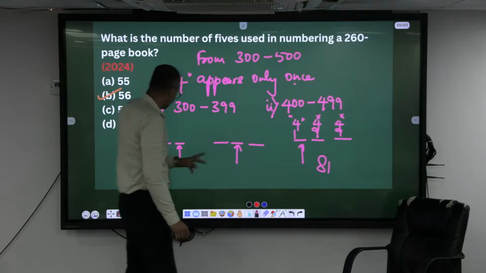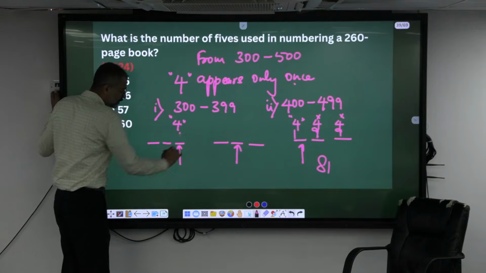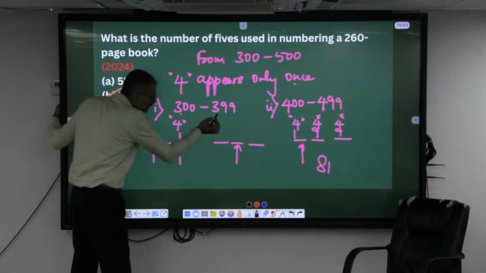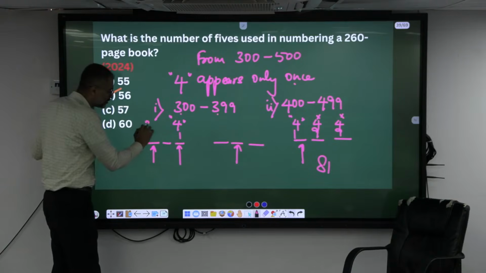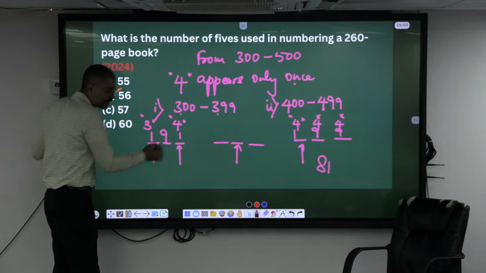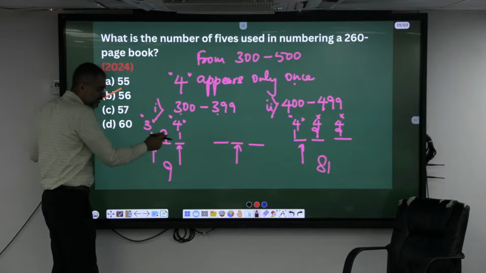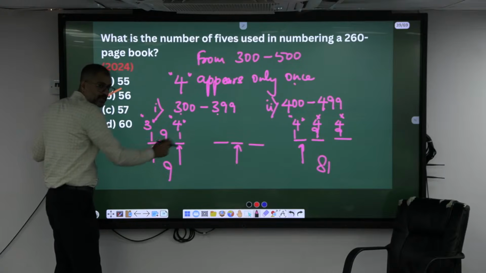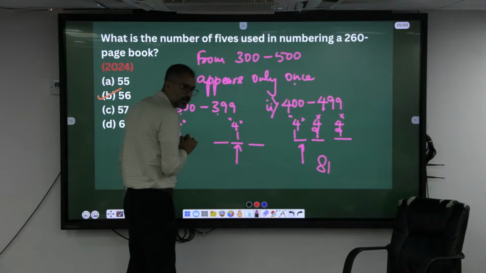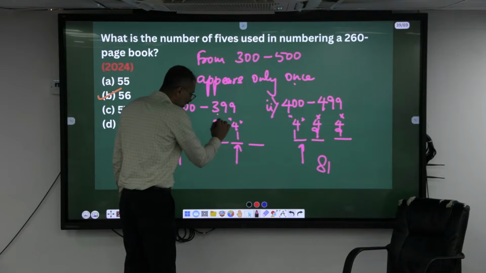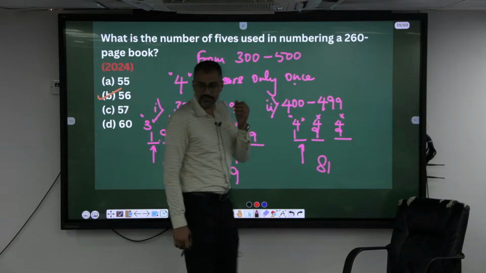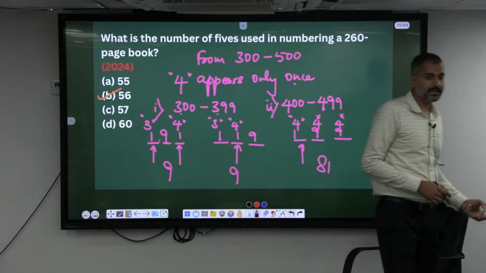Similarly, if 4 comes here, it has to come here only, which means only one choice. For this position, how many choices are there? In the 300 to 399 window, there is only one choice, which is 3. One choice. For this position, 9 choices. For example, 304, 314, 324, 334, 344 should not come. Similarly, if 4 comes here, only one choice. Agree? Here 3, only one choice. Here 9. So totally how many choices? 9, 9, 81. Totally sum 99.